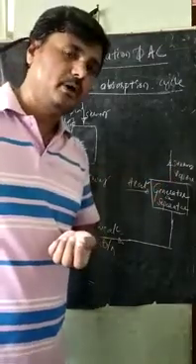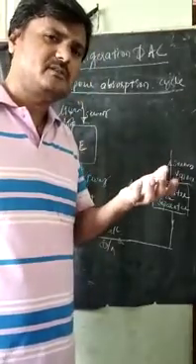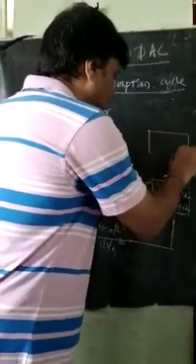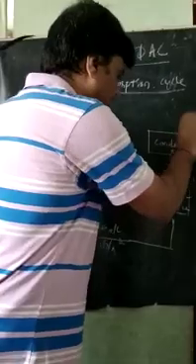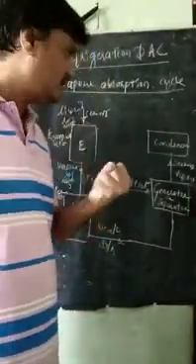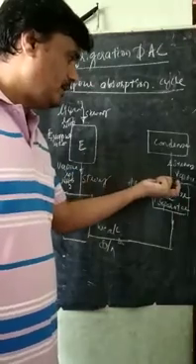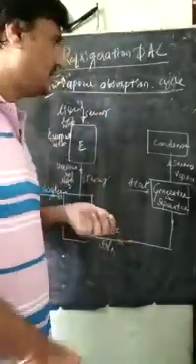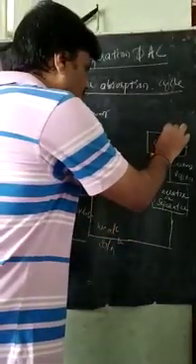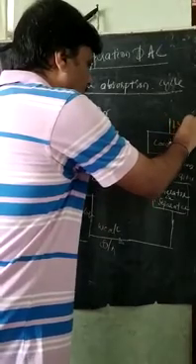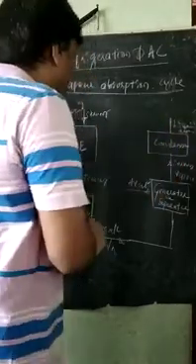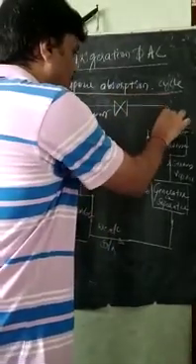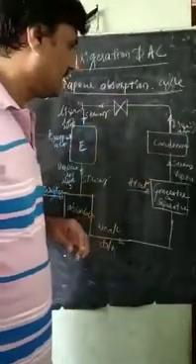So how to convert this vapor into liquid? As we have studied in the vapor compression cycle, same here also. We are using one element, the condenser. In this condenser, the vapor ammonia is converted into liquid ammonia. So now we have the liquid ammonia. Again, we have one throttle valve to maintain the energy, as we have studied in the vapor compression cycle.